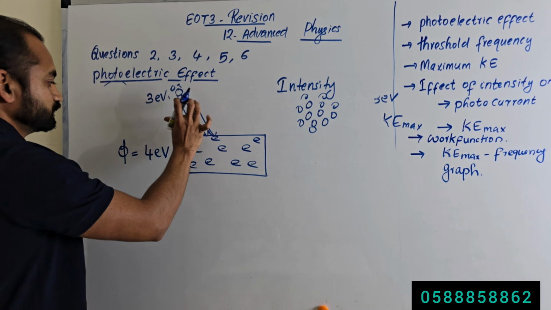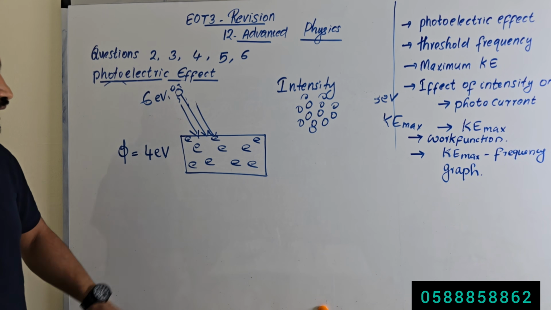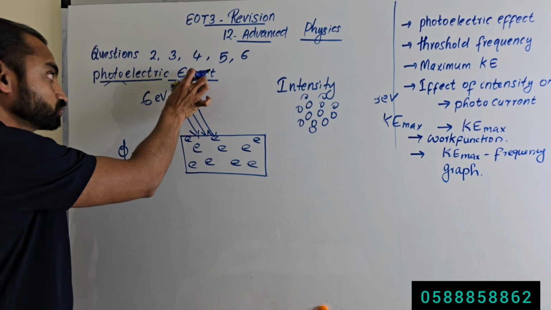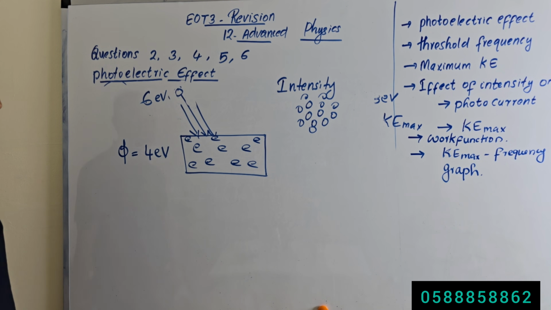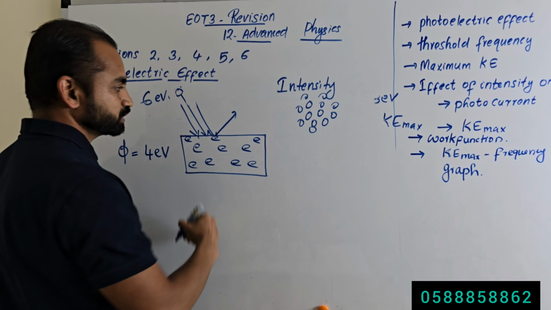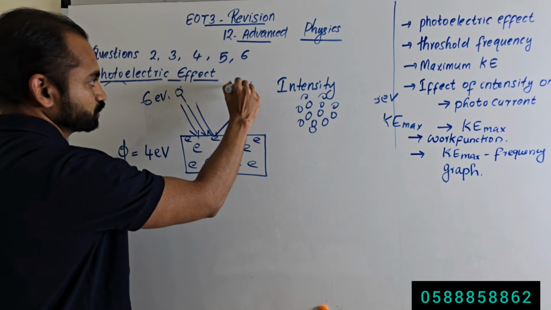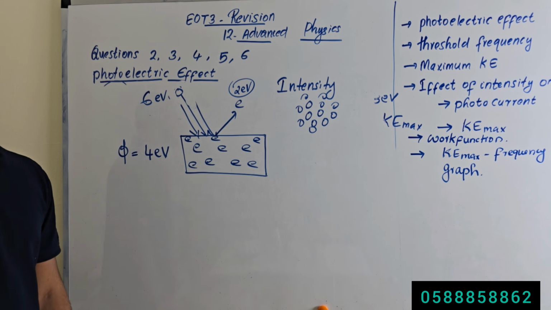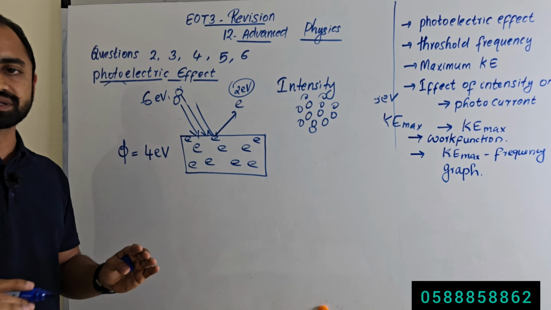Then imagine the photon has an energy of 6 electron volt. So what happens? One electron will be emitted, and the kinetic energy of the emitted electron will be 2 electron volt. Again, increase the intensity.